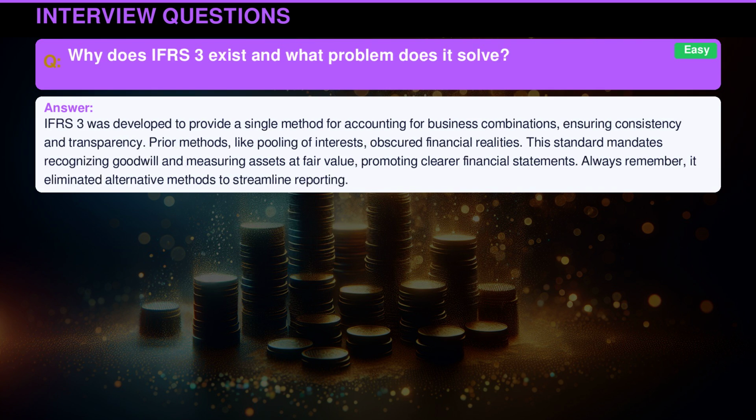International Financial Reporting Standards 3 was developed to provide a single method for accounting for business combinations, ensuring consistency and transparency. Prior methods, like pooling of interests, obscured financial realities. This standard mandates recognizing goodwill and measuring assets at fair value, promoting clearer financial statements. Always remember, it eliminated alternative methods to streamline reporting.